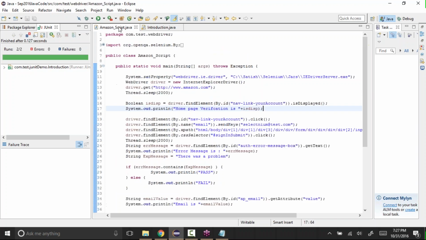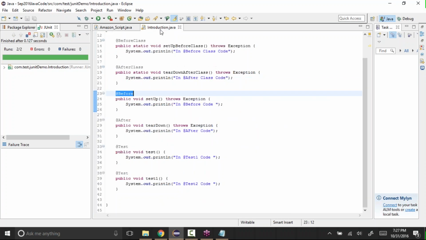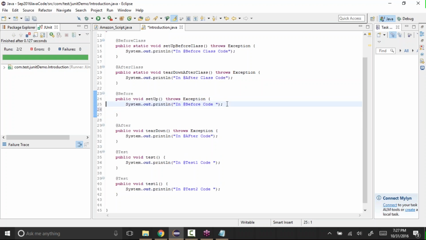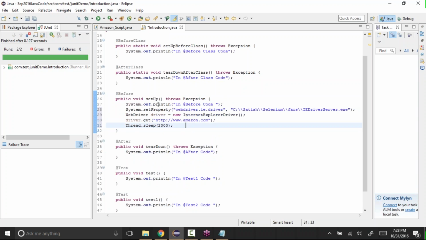We already have that, so we can copy it. Till here is launching the application. We can open the browser and navigate to that specific URL. So in @Before I have launching the browser, Internet Explorer, and now closing the browser.